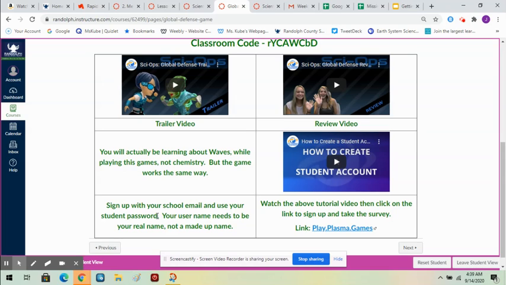If you make up some password just for this game, you'll probably forget it. So just use your school password. Okay, and then your username needs to be your real name. Like Ashton, I know you like to go by Dakota. That's fine. I know that you're Dakota Hawks, right? But don't make up other names like the Annihilator or something like that. If you do, I'm going to drop you from the game, and you're going to have to sign up again.